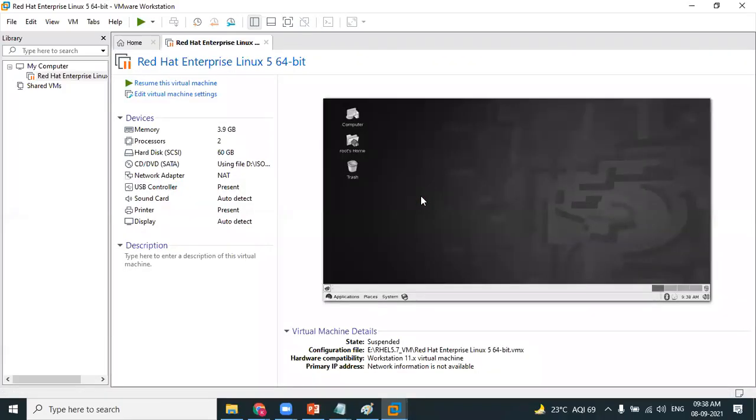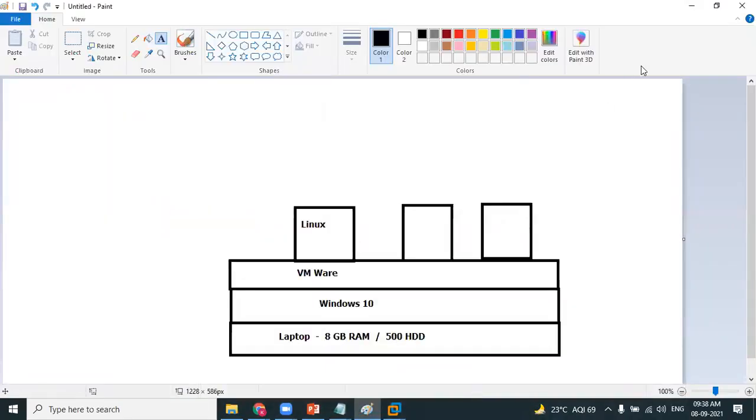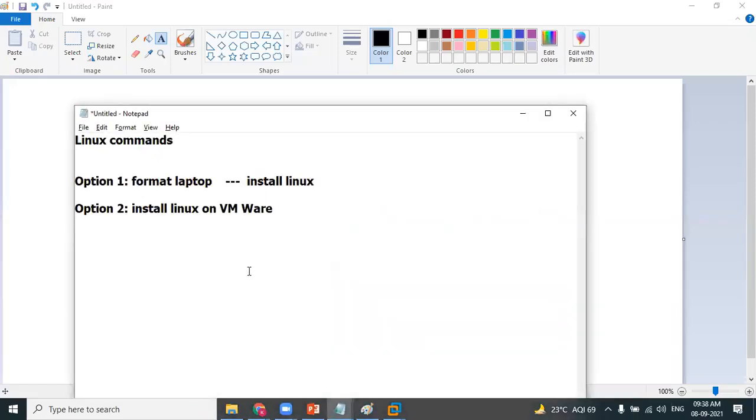Your Linux machine is stopped and you're back to your Windows machine again. So this is option 2. Obviously, after looking at this option 2, we all feel that VMware is the best way, because we are editing the operating system whenever I want, and then whenever I want the actual Windows, I can do my day-to-day activities. This is option 2. Okay, so installing Linux on VMware.